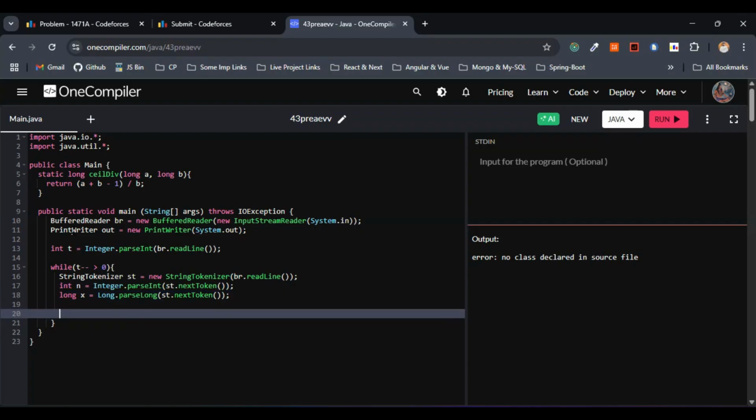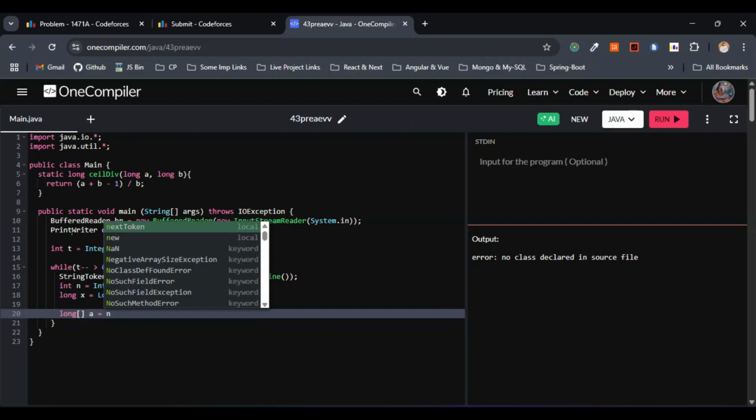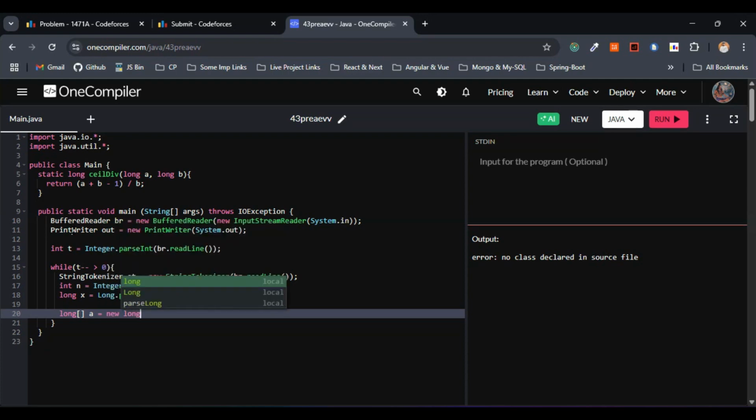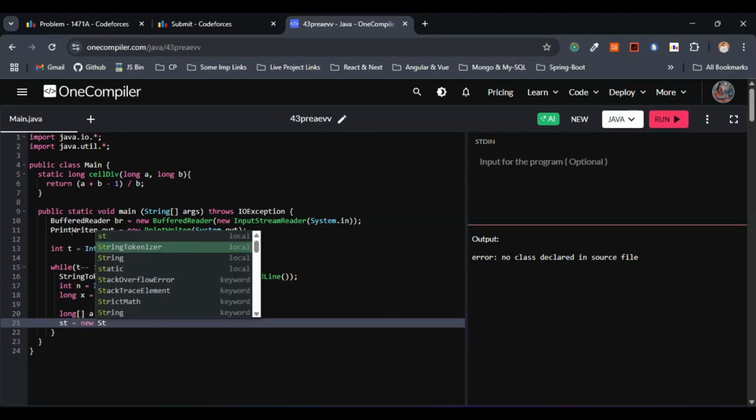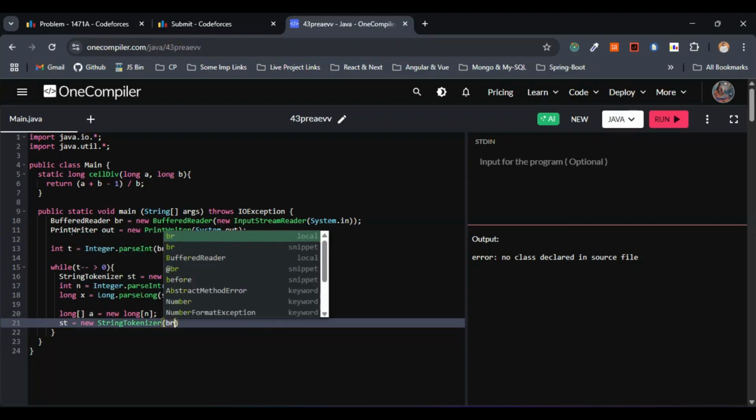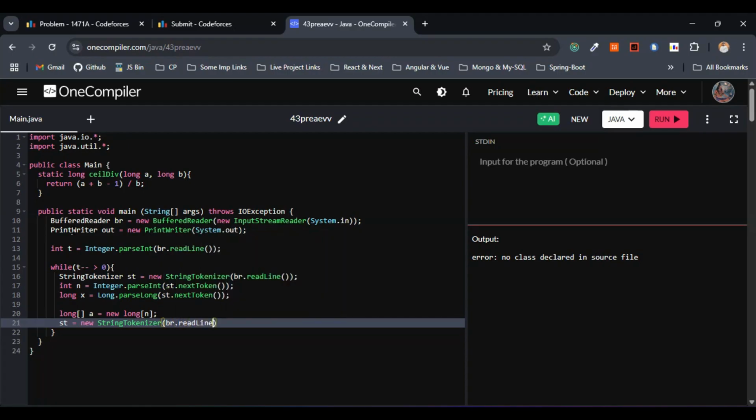So here we have to make use of the array to hold the elements, right? So I'll just go with long here. A, let's consider an array of elements. We had a equals 3 6 9 for the first example, right? So that's what we are making use of the array to hold the elements here. So let me make use of the variable name a, and let's go with new long of n, array of n elements. So here string tokenizer st equals new string tokenizer pr dot read line. So this is fine. I hope this is fine.